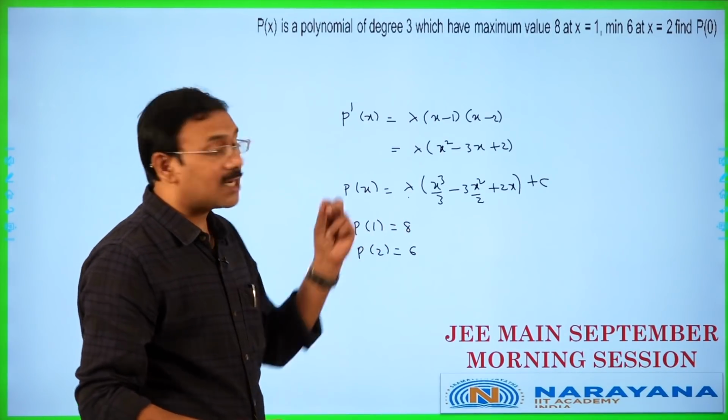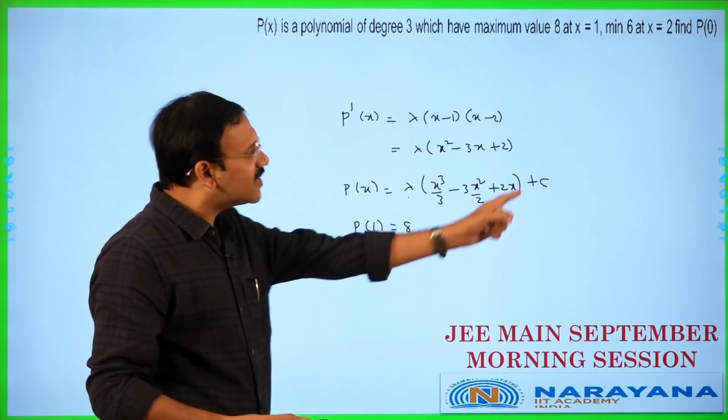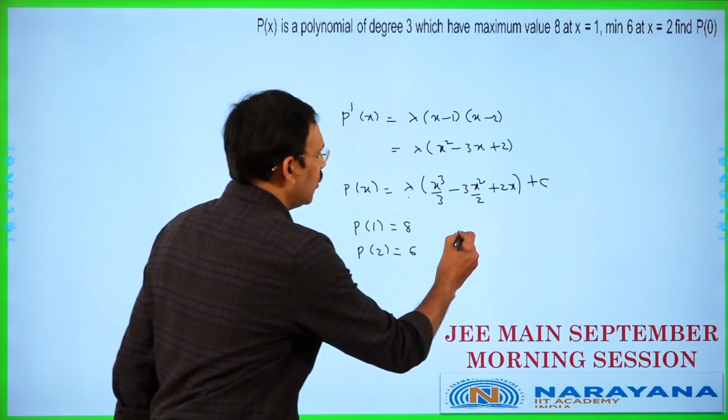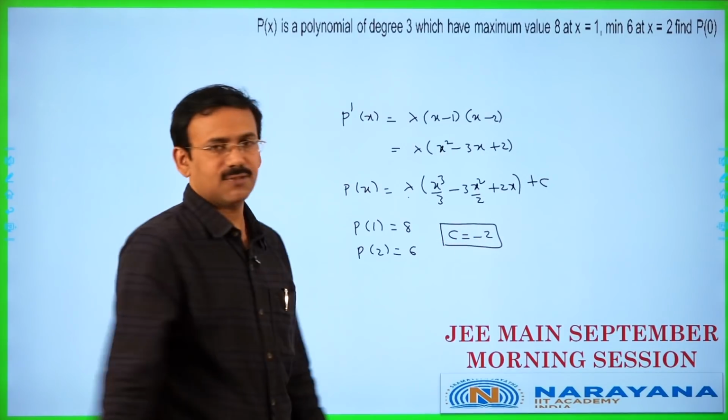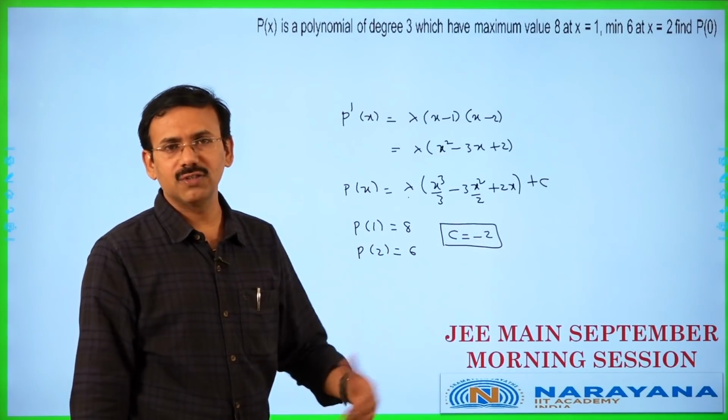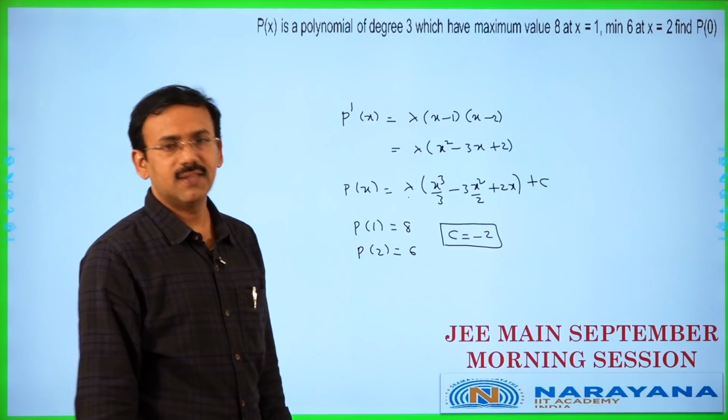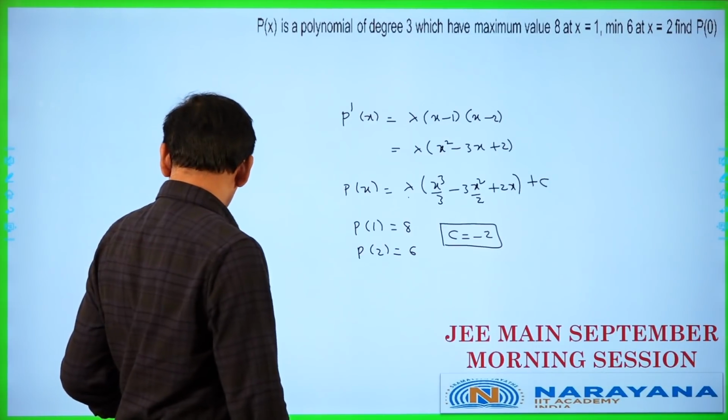After that, we want p of 0. P of 0 is nothing but the c value. C value you are going to get as minus 2. So, simply we can close this problem in this way. Then, next problem.